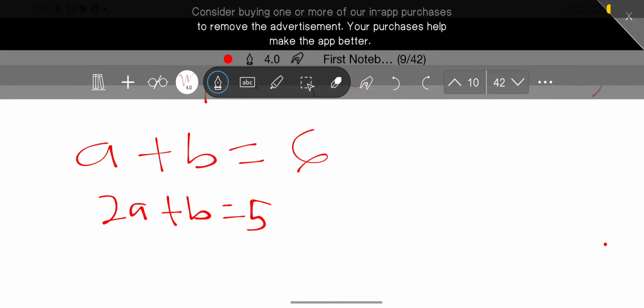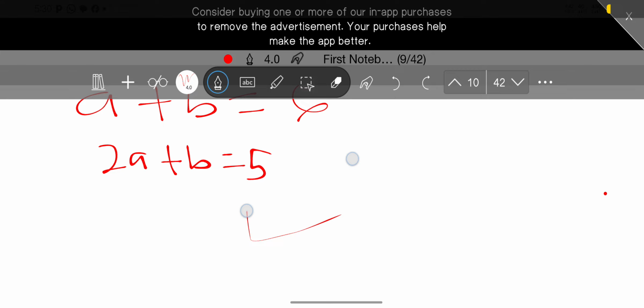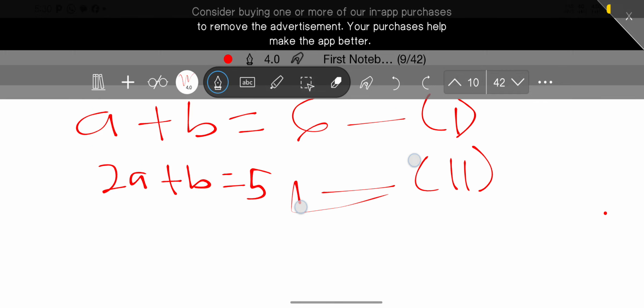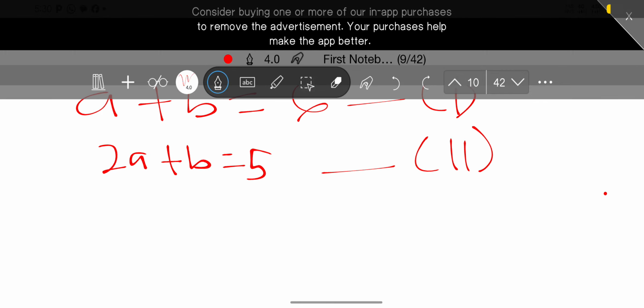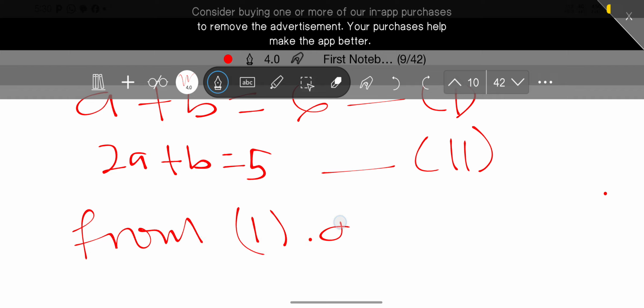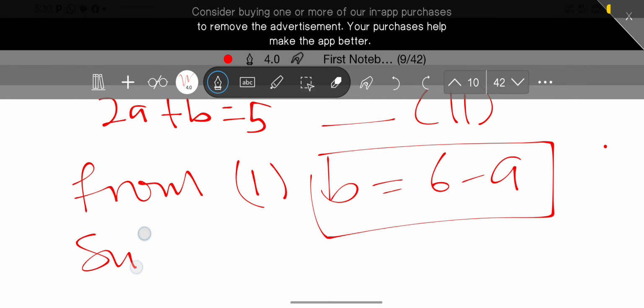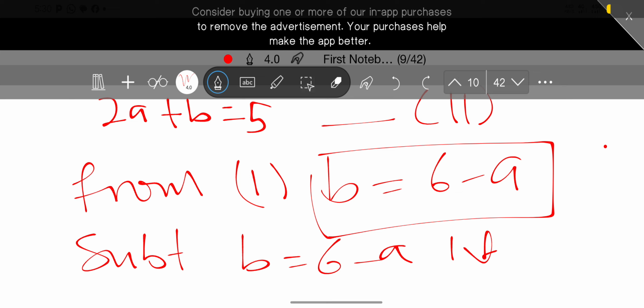So we have 2a plus b equals 5 now. This is equation 1 and this is equation 2. Now we can solve simultaneously. From equation 1 we can see that b equals 6 minus a, so we can substitute b equals 6 minus a into equation 2.